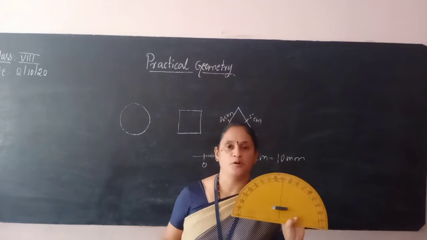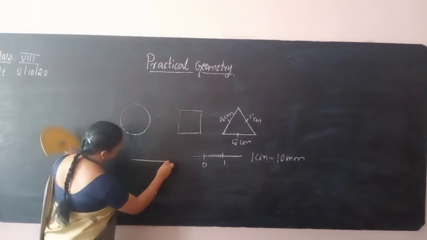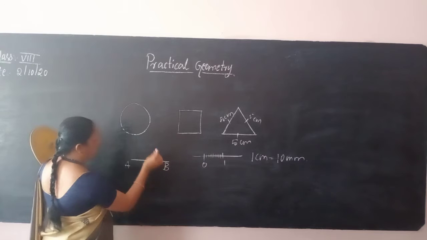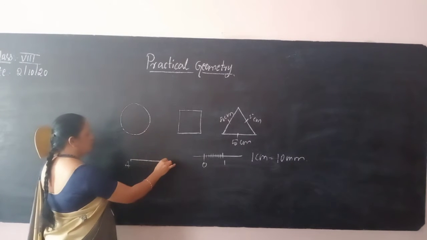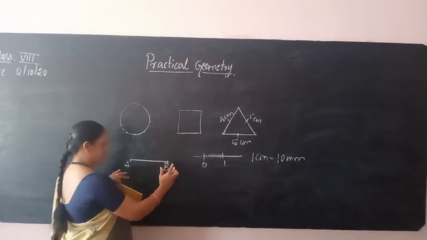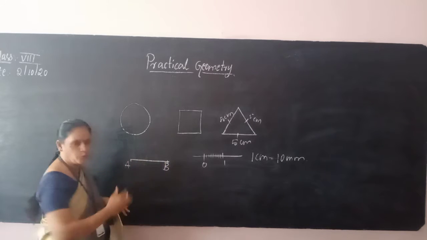That is very important. When you draw a line, children, let us consider AB is a line. When you draw a line, there will be 2 points in it, isn't it? Standing in front of the line, we get a left point and a right point.